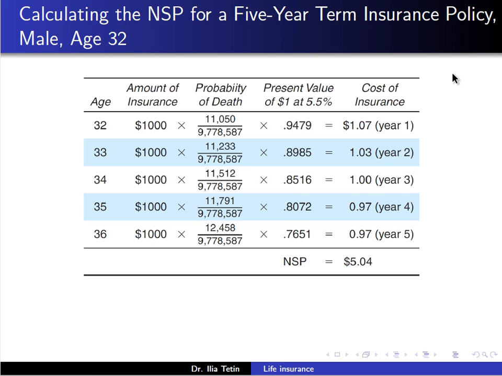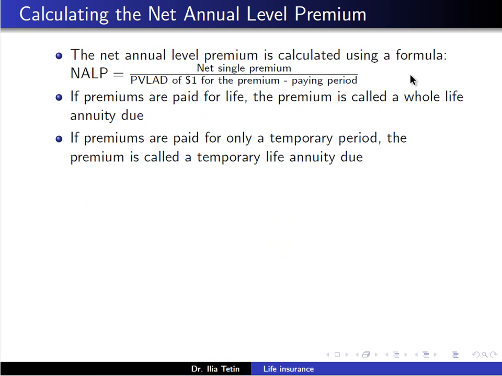So to calculate that NLAP, we divide the net single premium, which is 5.04, by this value, which is 4.51, and we get 1.12.